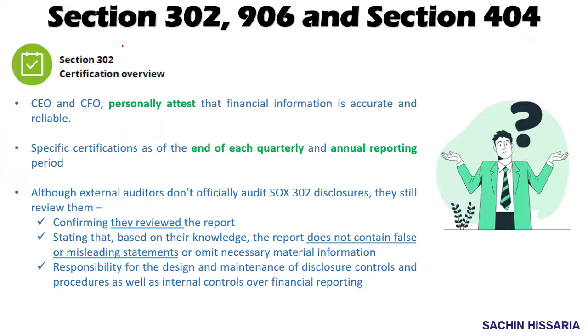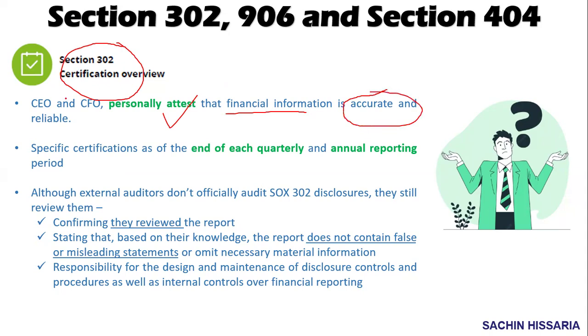So first is Section 302. As per Section 302, guys, the CEO and CFO are both personally liable for attesting the financial information. As per this section, the CEO and CFO have to personally attest that whatever financial information is presented in the financial statement is accurate and reliable.